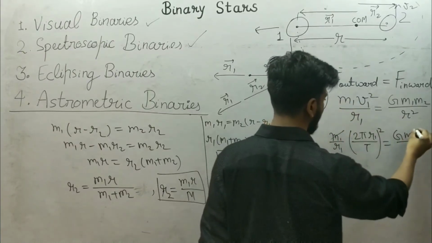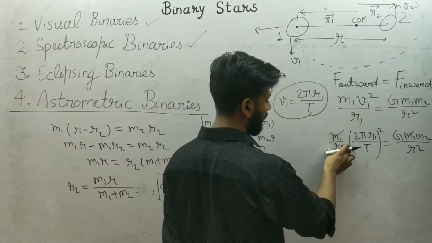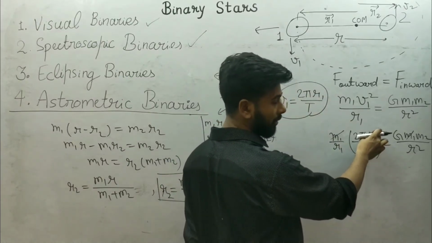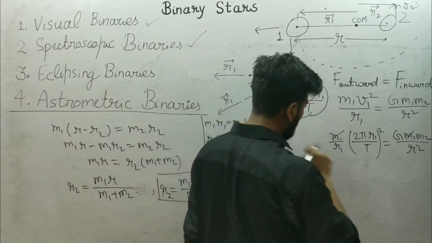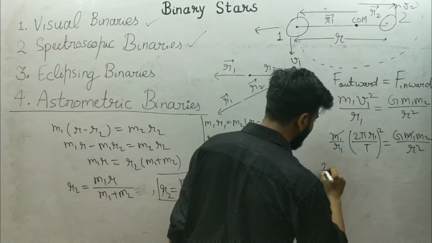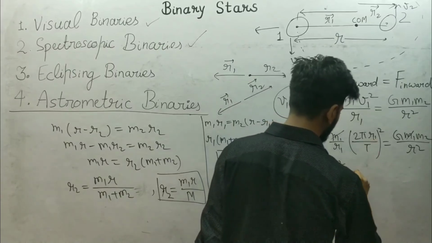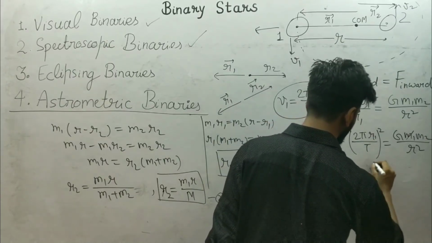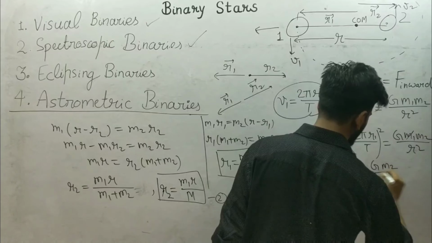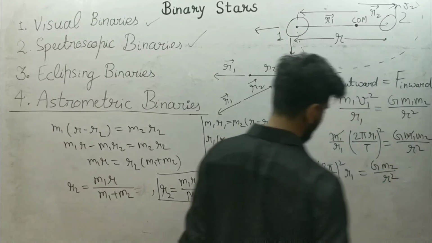I can cancel m1, and one r1 with the r1. So I can write 4 pi square upon T square into r1 is equal to G m2 upon r square.